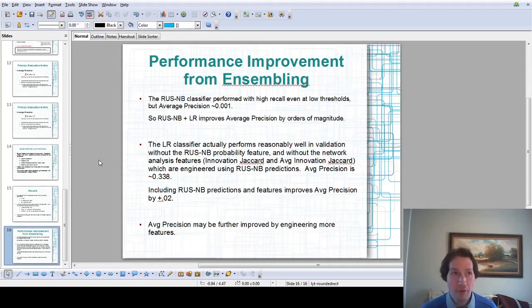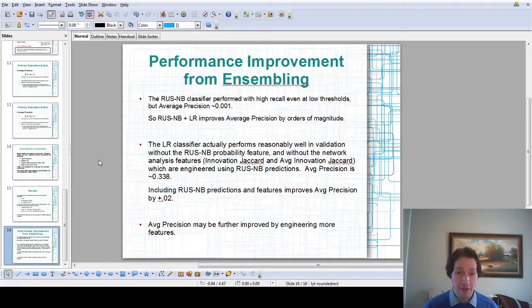Now it's interesting to note that the logistic regression classifier actually by itself already does pretty well. And this kind of surprised me. So it turns out if you eliminate the probability estimates from the random undersampling boosted naive Bayes family and even remove the network analysis features, which were facilitated using the estimates of the naive Bayes family, if you take out those features, it drops the average precision of the model only by about 2 percentage points. So the logistic regression in and of itself is surprisingly effective.